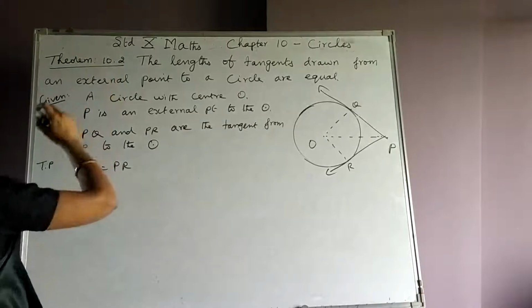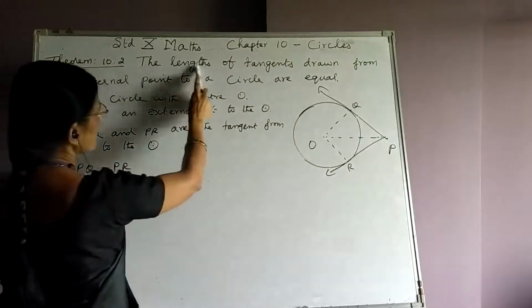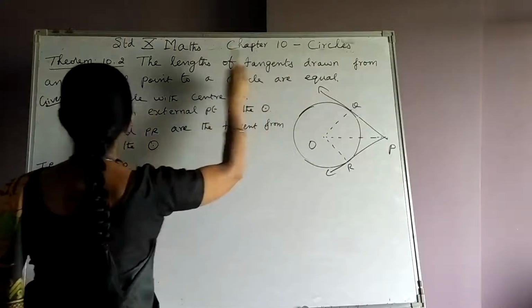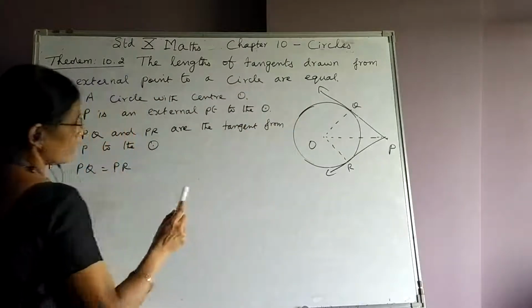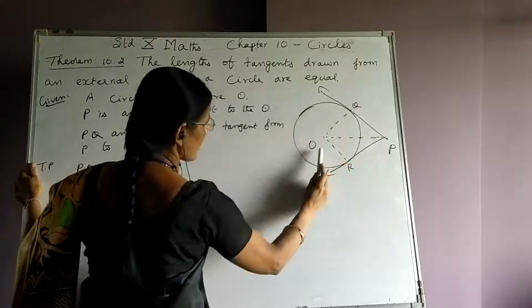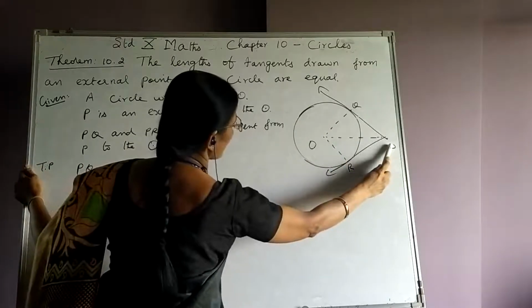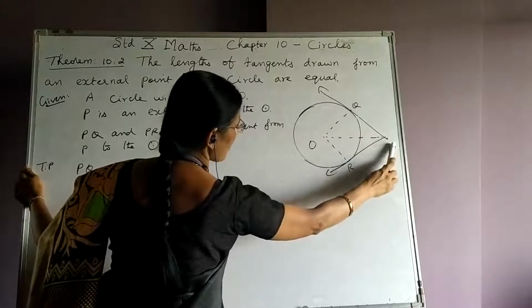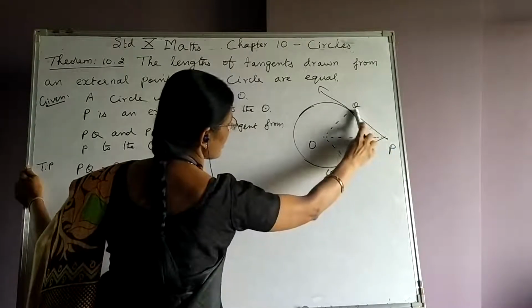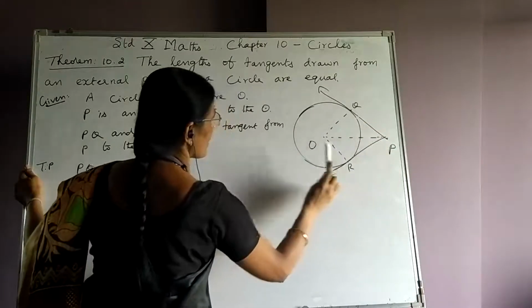Theorem 10.2. The theorem is: the lengths of tangents drawn from an external point to a circle are equal. So a circle is drawn with center O. P is a point in the exterior of the circle. From P, tangents are drawn. PQ is one tangent, PR is another tangent.